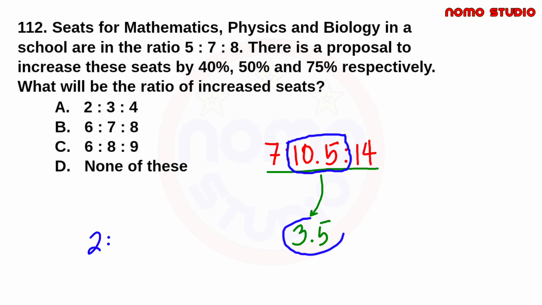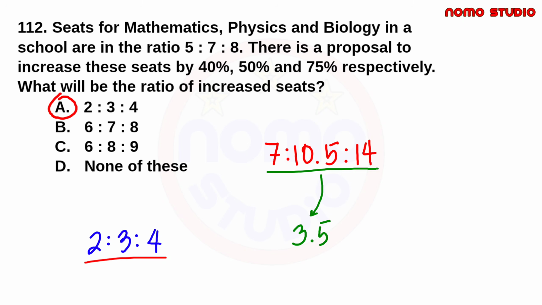10.5 divided by 3.5, and that is equal to 3. 14 divided by 3.5, and that is equal to 4. That means our simplified ratio is 2 is to 3 is to 4. Therefore, the ratio of the increased seats for mathematics, physics, and biology will be 2 is to 3 is to 4. And that is letter A.